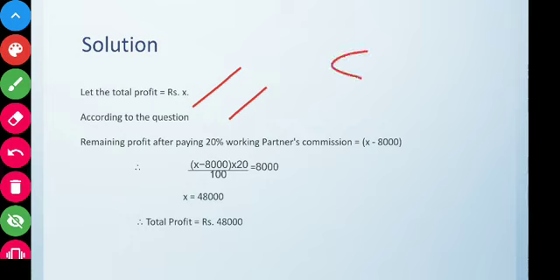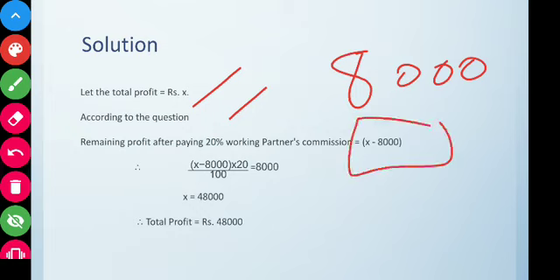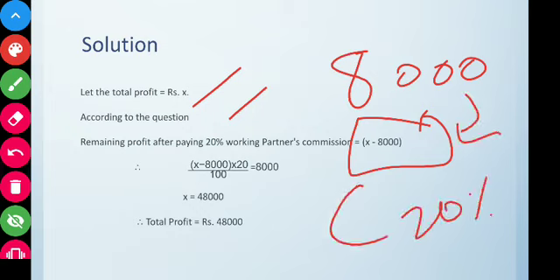And what is the working partner commission? It's 8,000 rupees. Okay, then the exact profit will be X minus 8,000, and this will be divided among the working partner and another partner. Okay, so the question is that 8,000 is 20% of X minus 8,000.